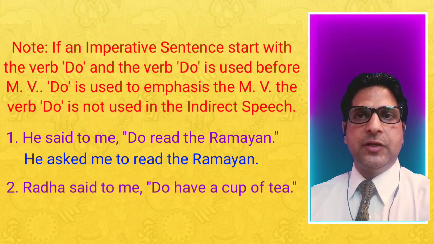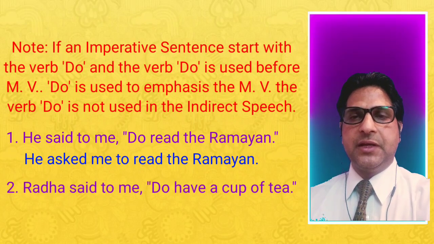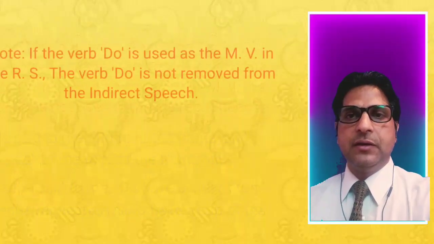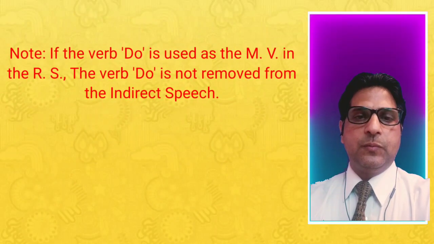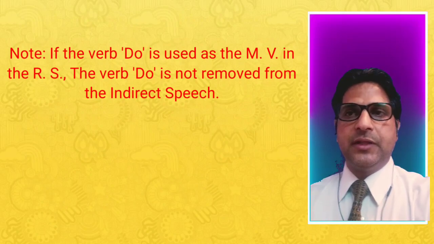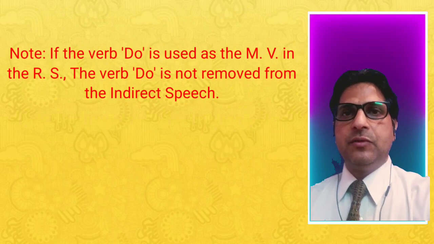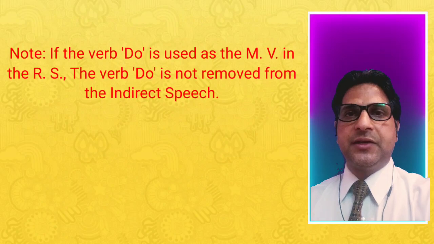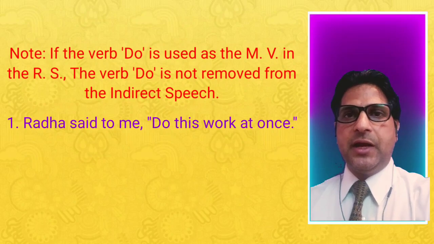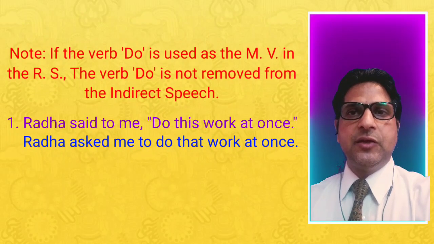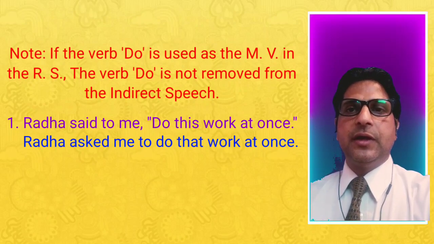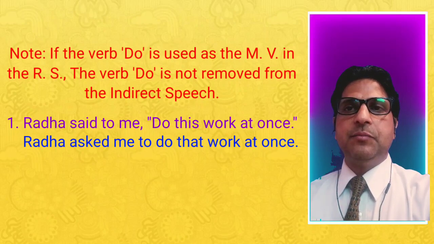Radha said to me, "Do have a cup of tea." Radha requested me to have a cup of tea. If the verb do is used as the main verb in the reported speech, the verb do is not removed from the indirect speech. For example, Radha said to me, "Do this work at once." Radha asked me to do that work at once, because do in the reported speech is a main verb.